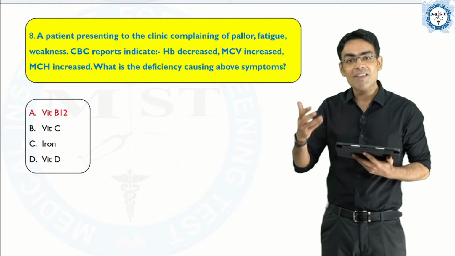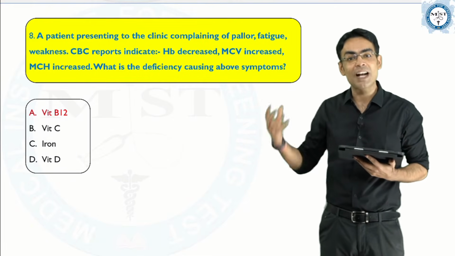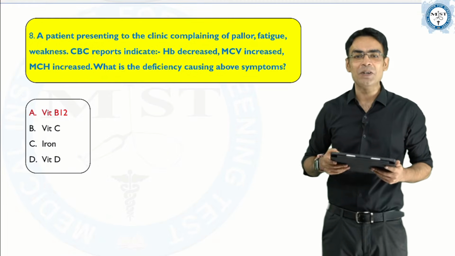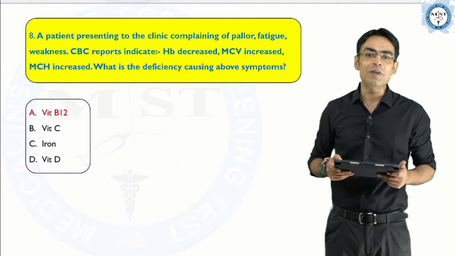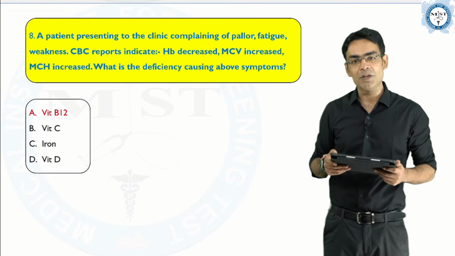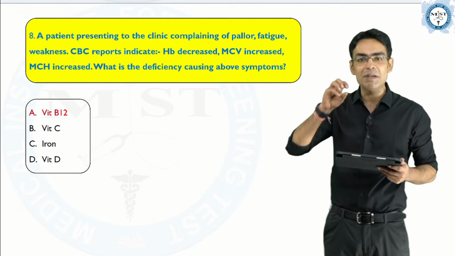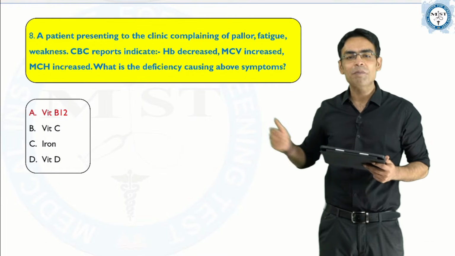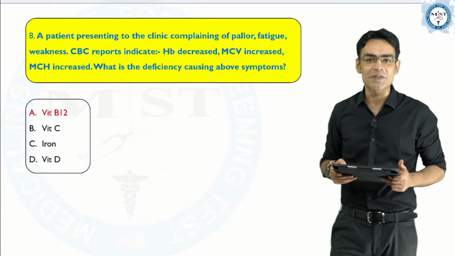And once they have asked that, the MCV is more than 100 femtoliters, so what is the type of anemia it is? Again, the normal MCV happens to be 80 to 100 femtoliters. So if it is more than 100 femtoliters, that means the volume is increasing. That means the RBC is becoming big. So again, vitamin B12 is the right answer for this question.